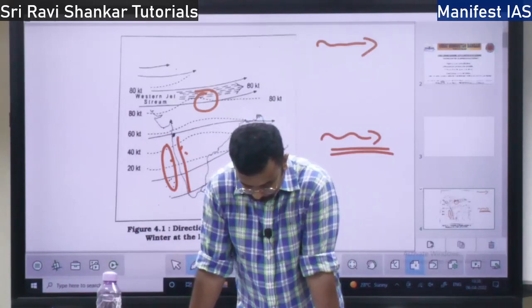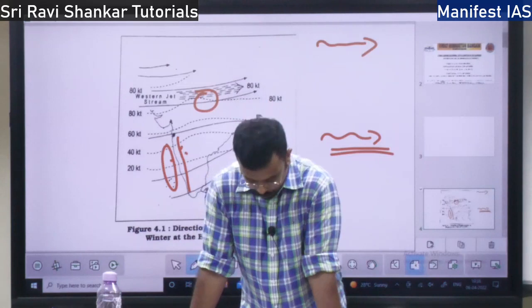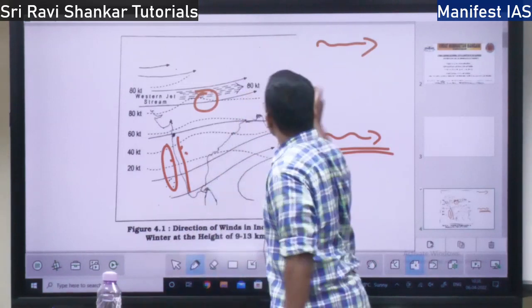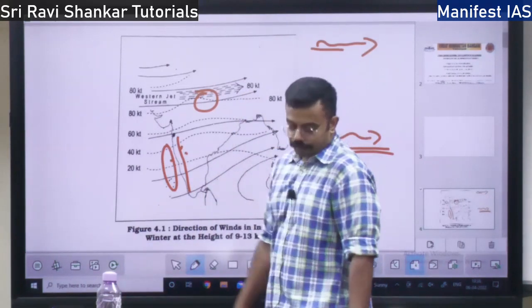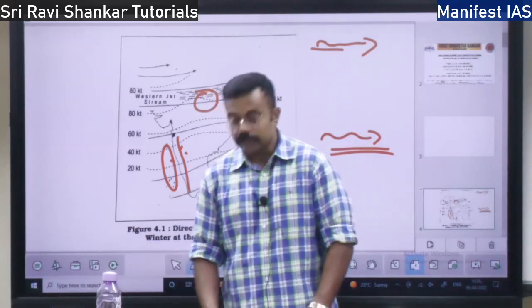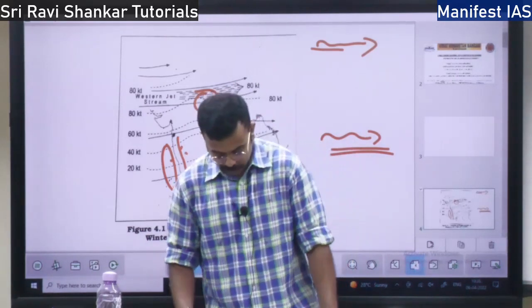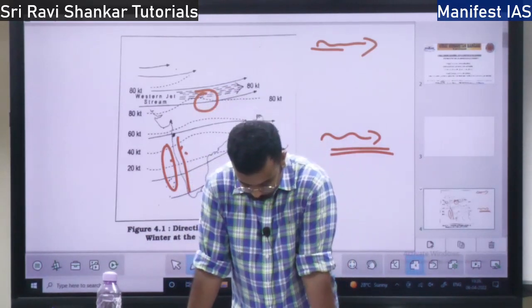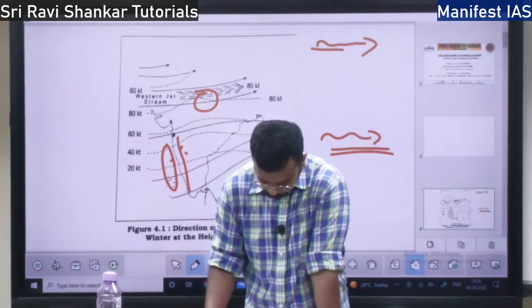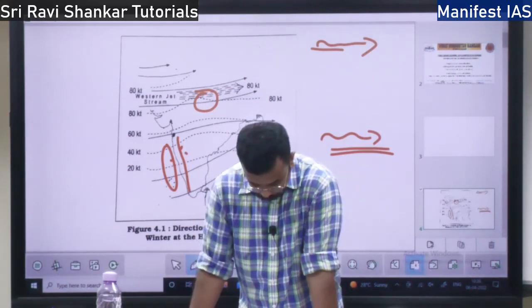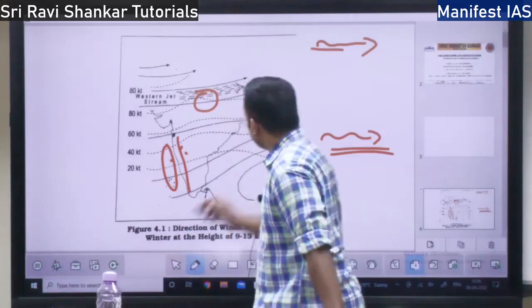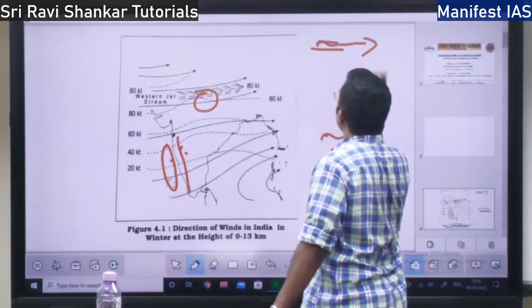In the upper air circulation, we will find the jet stream. I will discuss what a jet stream is. So the first one is the surface air circulation, and the second is the upper air circulation.